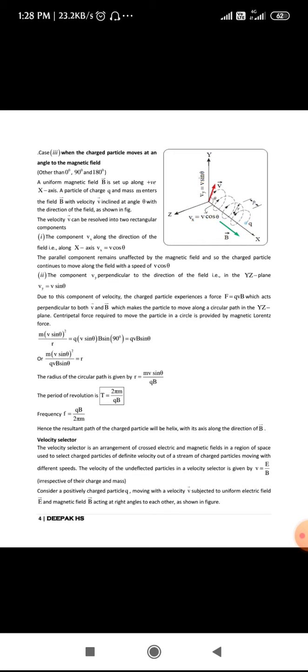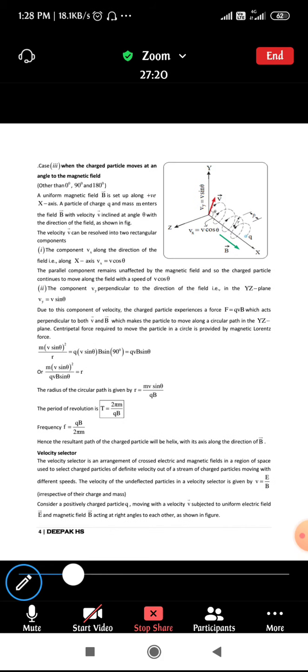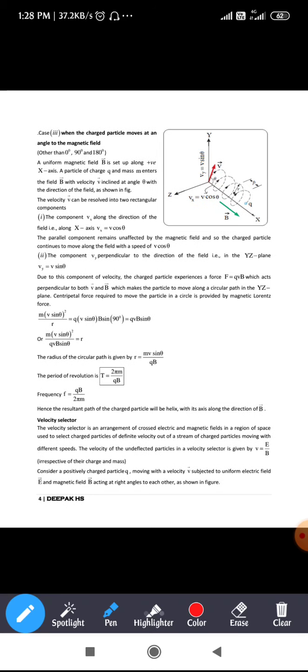Similarly, the other will be along the y axis, denoted by vy, which is equal to v sin theta. Next, what do you mean by v sin theta and v cos theta? We will go through the first 2 points here.